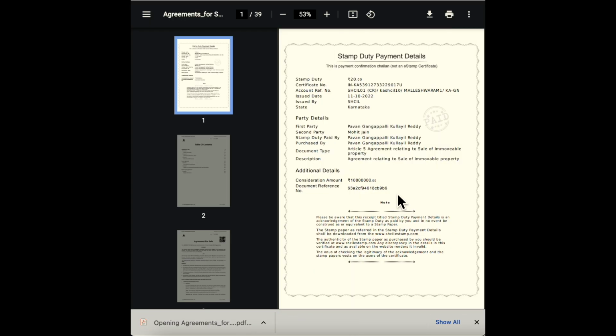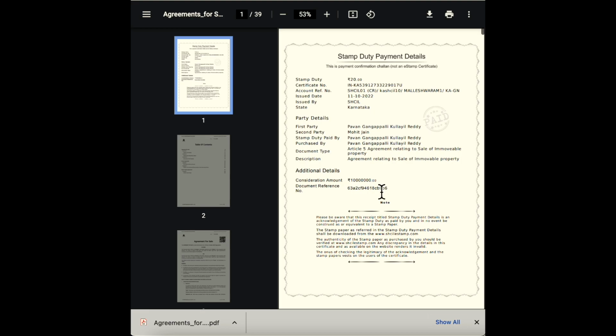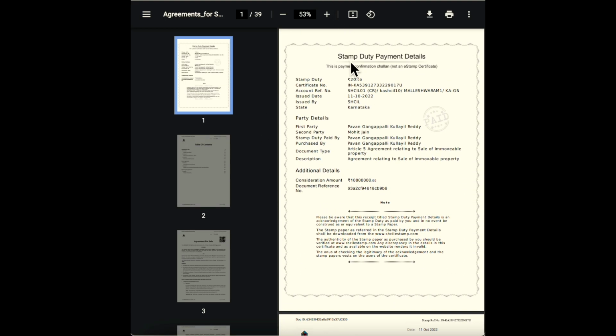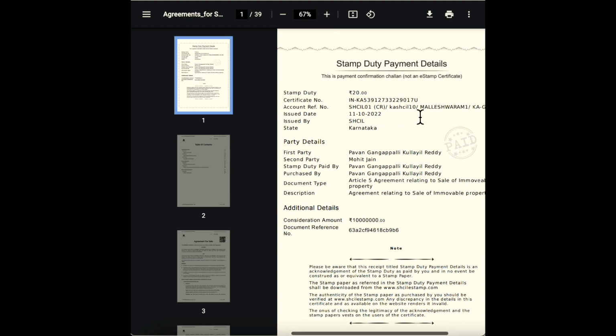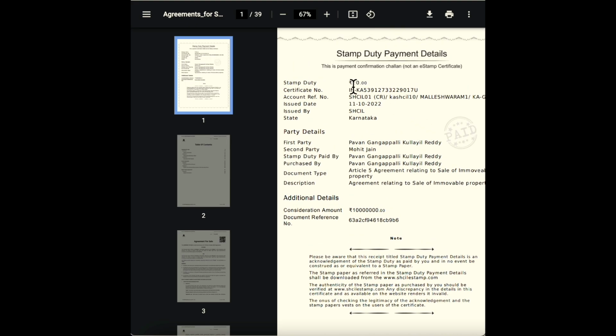So the document that I showed you previously has now become a legal e-stamp document. You see, this document is now appended with a legal e-stamp document. We have gone all the way to the Stockholding Corporation of India and fetched a stamp paper. Okay, and the stamp paper is worth 20 rupees, with first party being Pavan, the buyer, and the second party being Mohit, the seller. Okay, normally to get to this point, it could take 3 weeks in the real world.